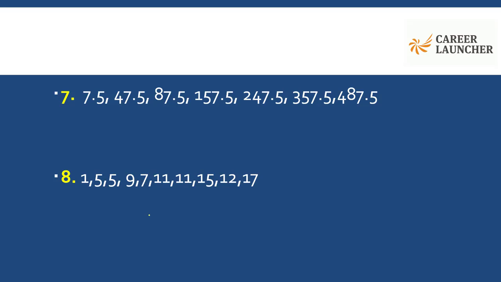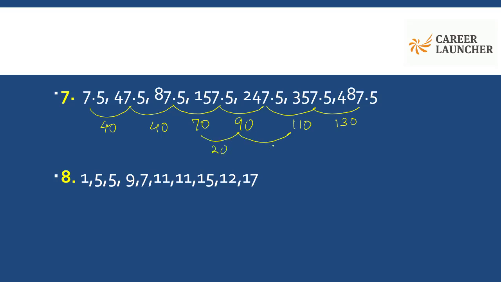Moving further, looking at the difference between two consecutive terms, 40, again 40. Here we have 70, then 90, 110, 130. Now here we can see the difference is increasing by 20 in the second layer of difference.